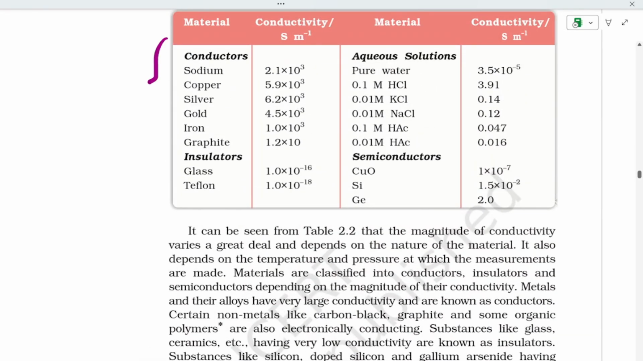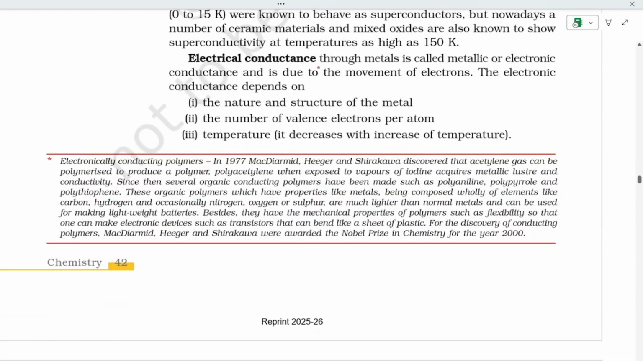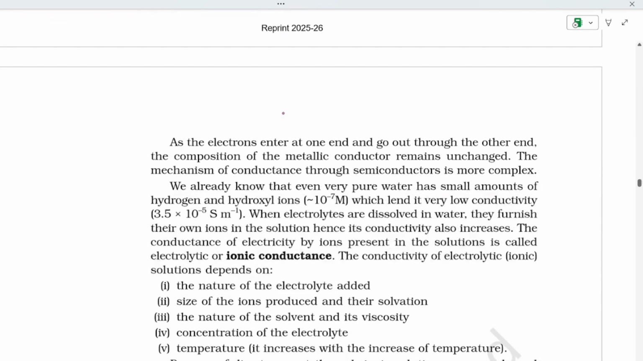In this table you can read the material conductivity; they have given sodium, copper, silver, gold, and others. Now, electrical conduction through metals is called metallic or electronic conductance, and is due to the movement of electrons. The electronic conductance depends on the nature and structure of the metal, the number of valence electrons per atom, and the temperature.